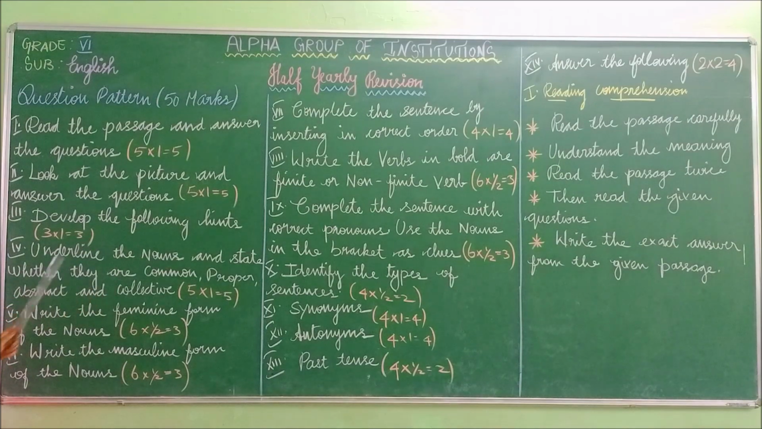Underline the nouns and state whether they are common, proper, abstract and collective. There will be 5 questions and each carries 1 mark and totally 5 marks.